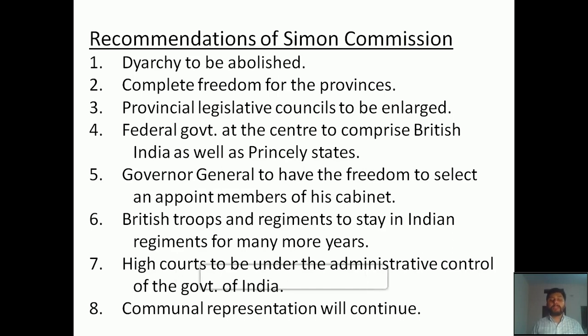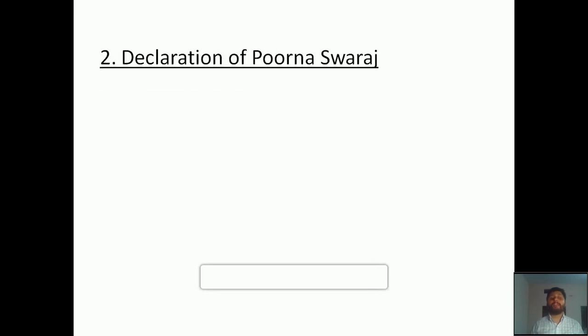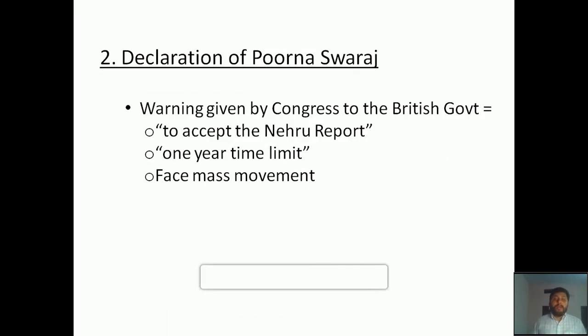And now we are going to see the second main reason behind the beginning of the civil disobedience movement, and that is the declaration of Poorna Swaraj. In the Calcutta session of the Indian National Congress, they studied different incidents which had taken place in India. After studying all those incidents, they gave a warning to the British government. They put forward 3 different concepts. First, to accept the Nehru report. Second, a 1 year time limit. And third, face mass movement.